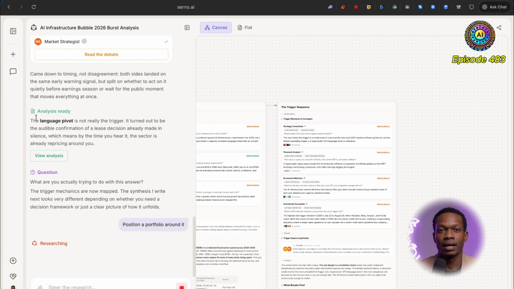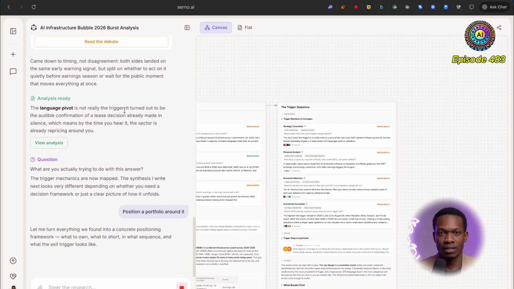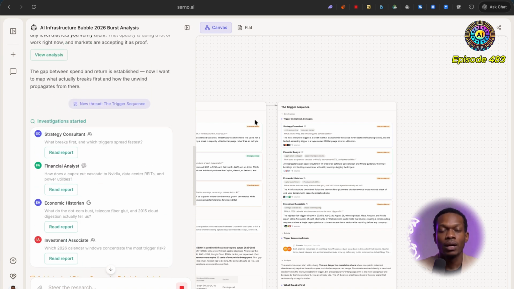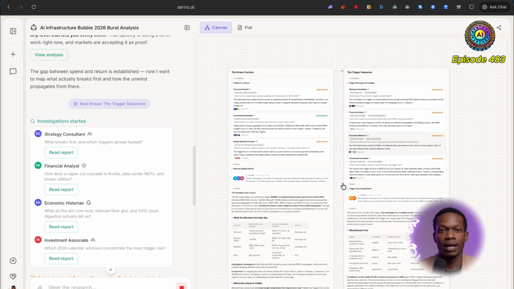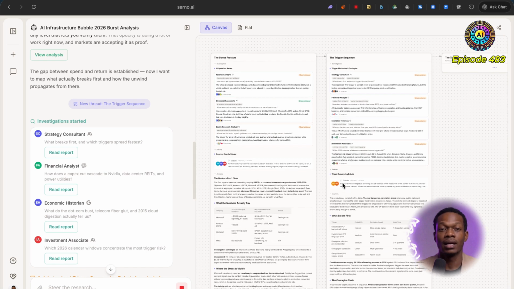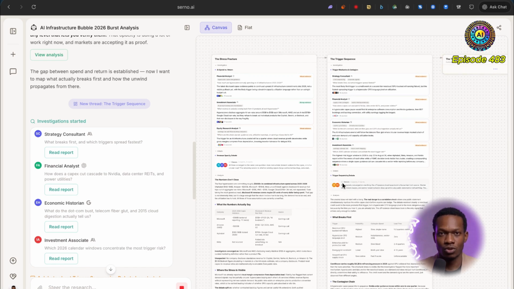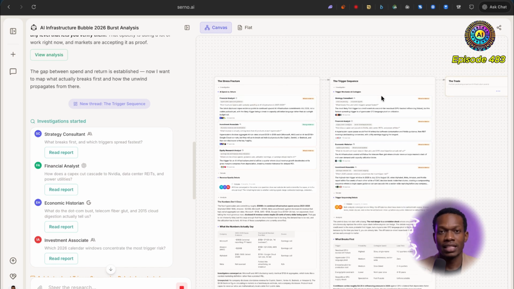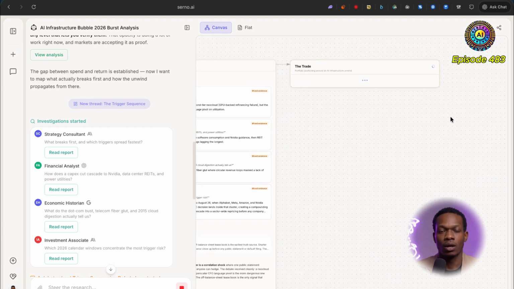So we've got this language pivot is not really the trigger. It turned out to be the audible confirmation of a release decision already made in silence. Okay, cool. So yeah, I have to say it's quite an impressive platform. Definitely check it out if you think it would be useful for you. It can be a great way to just simulate a healthy debate between AI agents that have access to an immense amount of information. And as we can see, there's another card being built up here called the trade. So yeah, definitely check this out if you think it would be useful for you. Quite an impressive platform, great way to conduct large scale research.